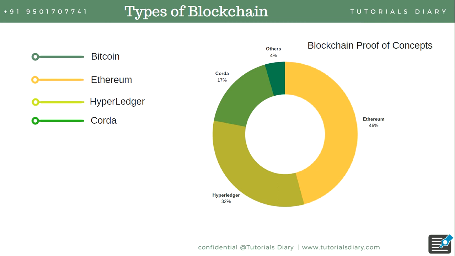This chart shows how many proofs of concept are going on each blockchain. As you can see here, Ethereum accounts for 46% of proofs of concept. So 46% of proofs of concept are going on Ethereum alone. Then Hyperledger 32%, then Corda 17%, and others 4%. This is a bit of an old chart, so these values may change in the future, as we'll have some new blockchains coming up as well. But from this chart, you can imagine that 46% of POCs are going on Ethereum. So Ethereum has a huge potential.